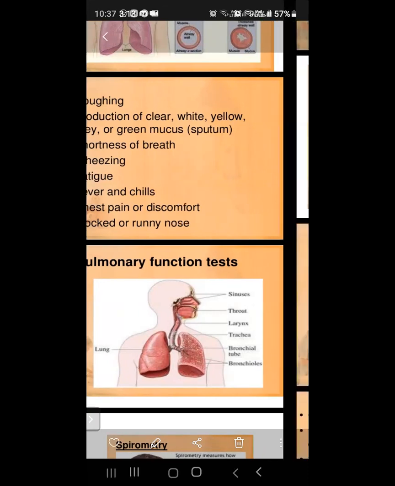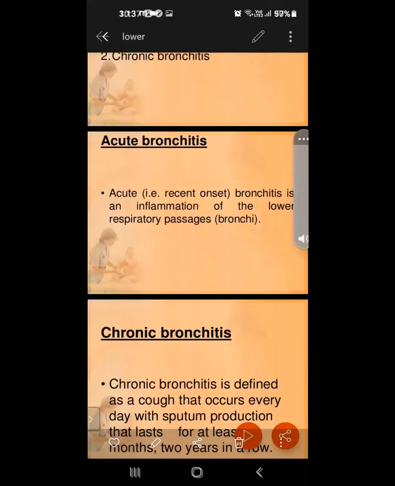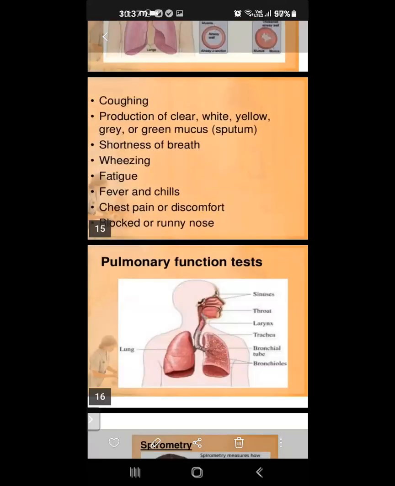Understand? Ma'am, what does wheezing mean? Wheezing, yes. Yesterday also I had wheezing, breathing difficulty. At that time we can hear one sound. Sometimes it is heard outside, and sometimes when we use a stethoscope we can hear the sound inside the bronchi. That is wheezing. In the last class I told you about wheezing.